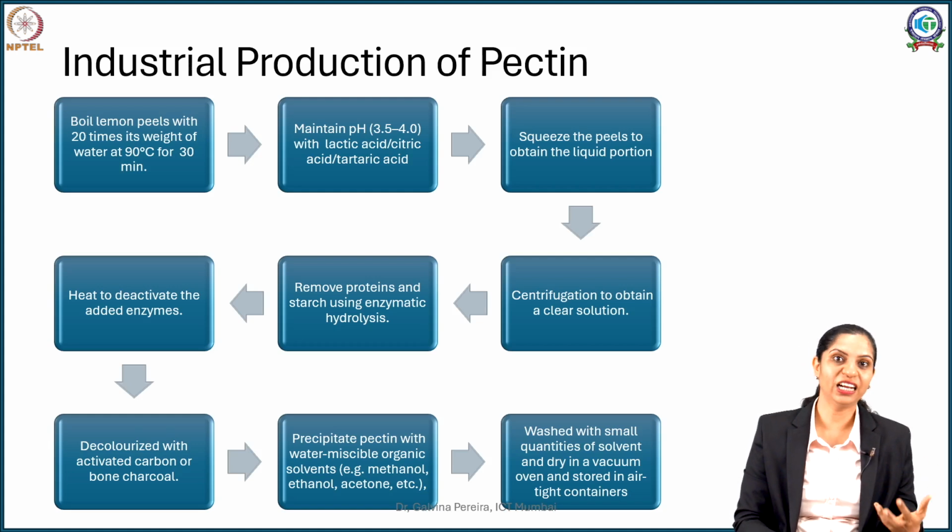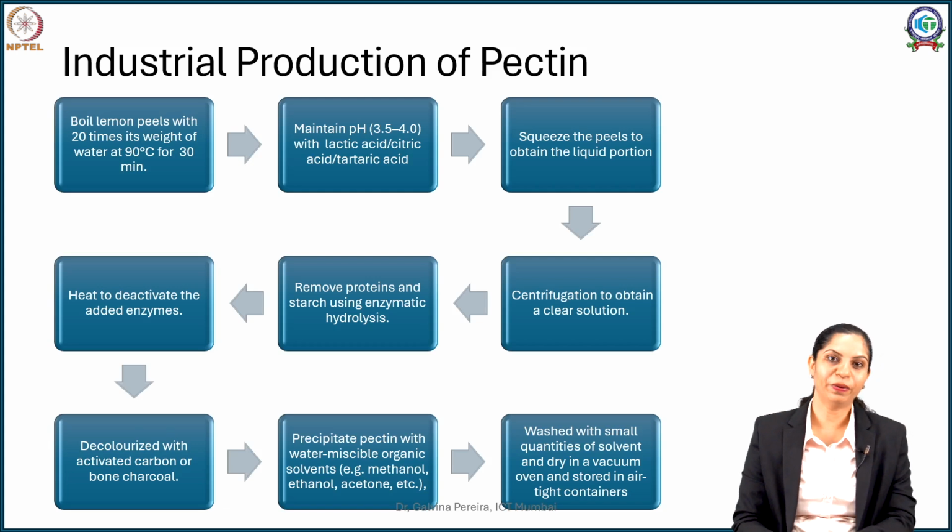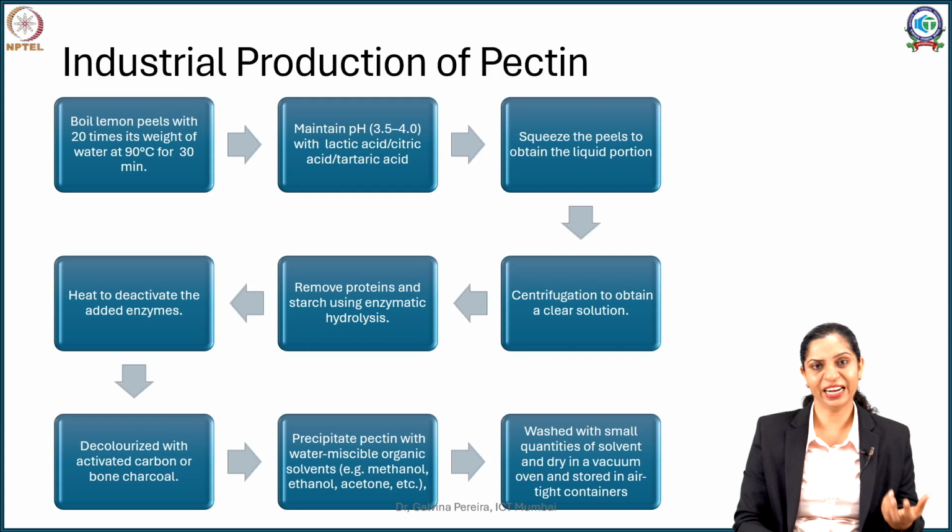Now you have a very clear solution containing your pectin, but the enzymes are still there. So in order to inactivate the enzymes, the solution is heated one more time so that those proteins get denatured or inactivated. After inactivating the enzymes, some pigments also make their way in. In order to get rid of the pigments, you give it a good charcoal treatment. So it is decolorized with the help of activated charcoal and then filtered.